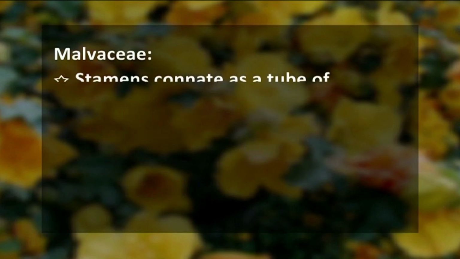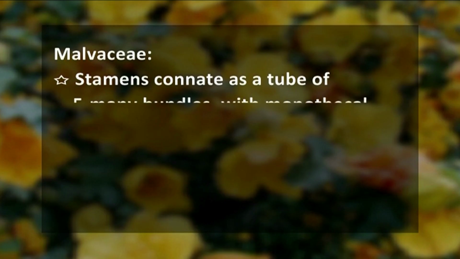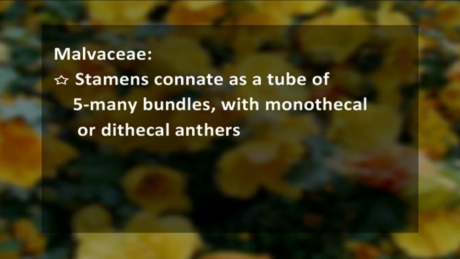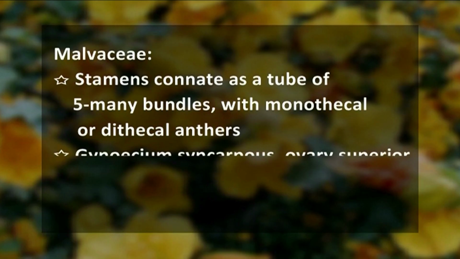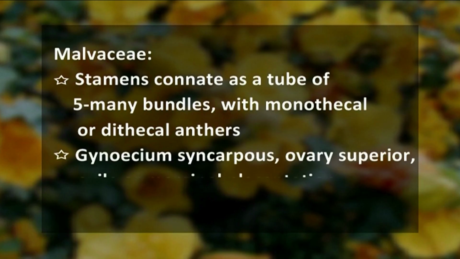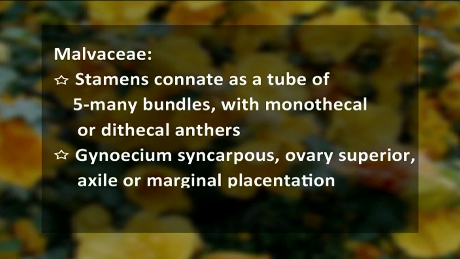The stamens are connate as a tube. This tube may form 5 or many bundles with monothecal or dithecal anthers. The gynoecium is syncarpous and the ovary is superior. Placentation is commonly axile or rarely marginal. And lastly, the fruit is a capsule.